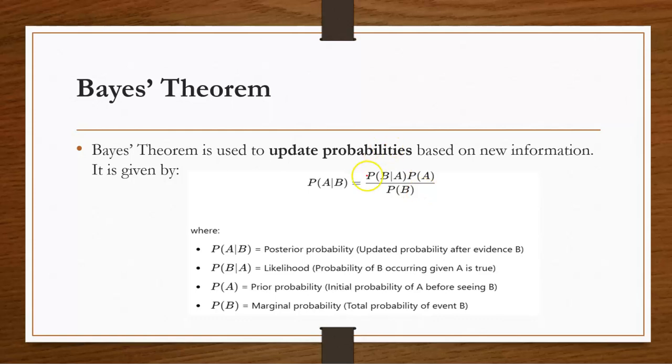Then the next term is the Bayes theorem. Bayes theorem is used to update probabilities based on new information, that is, the updated probabilities are defined using the Bayes theorem. So here probability of A given B is the posterior probability, that means the updated probability after B. Then the next one is probability of B given A is true. Then the initial probability of A and the probability of B. So for updating probabilities you use the Bayes theorem. We can see this with an example.